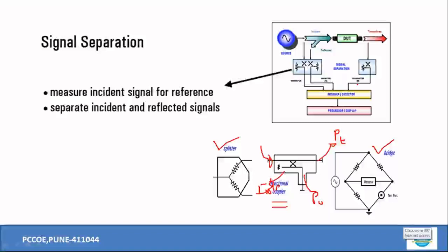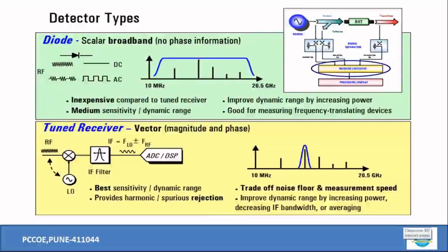These parameters can be easily known by means of VNAs, right? By splitting these powers appropriately. So directional couplers play a vital role, and nowadays most VNAs have directional couplers inside.